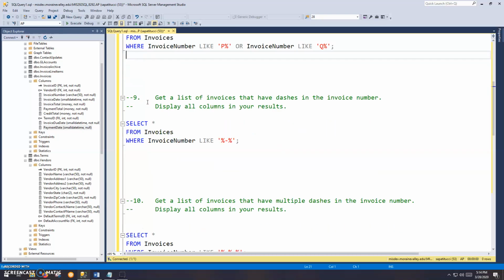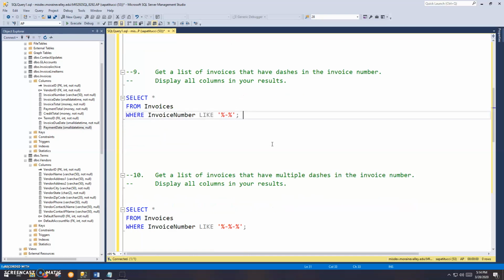All right, and then number 9, it says get a list of invoices that have dashes in the invoice number. Okay, this is another wildcard situation where we're looking for an invoice number that's like this, okay? We don't care what comes first, if anything, what comes last, if anything, but there's a dash somewhere in that invoice number. And that'll pick up any invoice numbers with a dash.